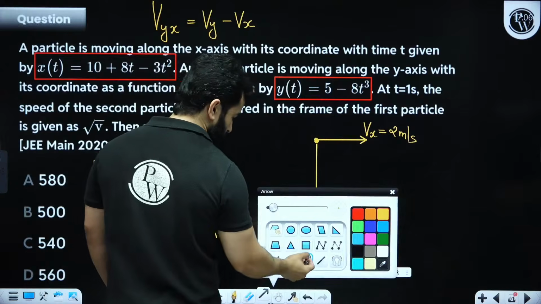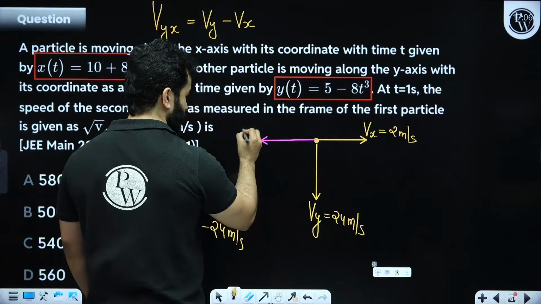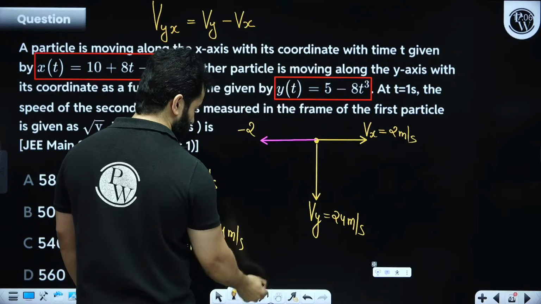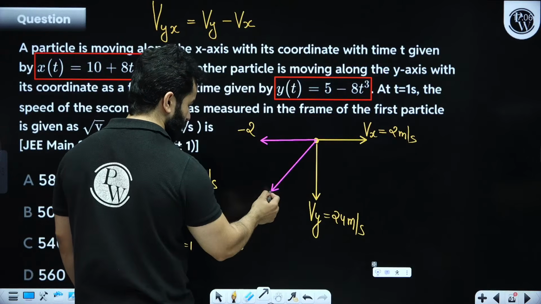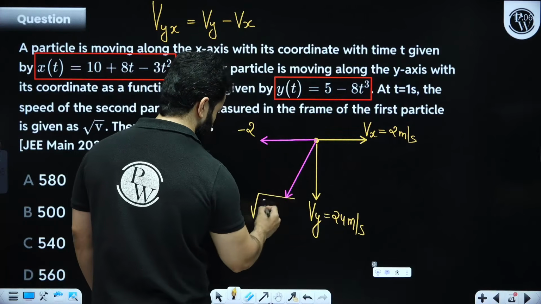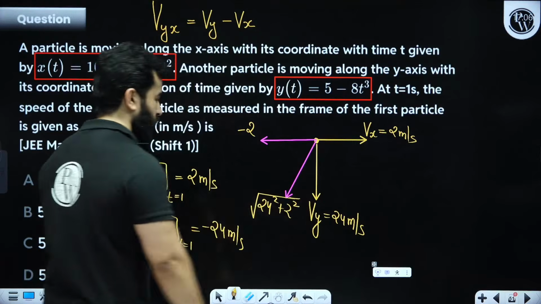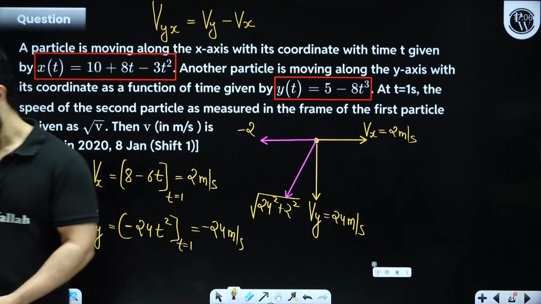So minus Vx would mean something like this. That means the resultant will be somewhere over here, and the resultant will be the square root of 24 squared plus 2 squared. Find this one out. Be quick.